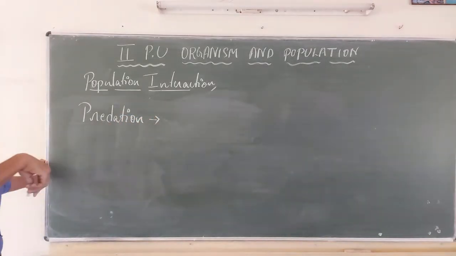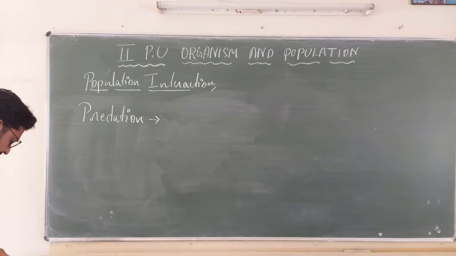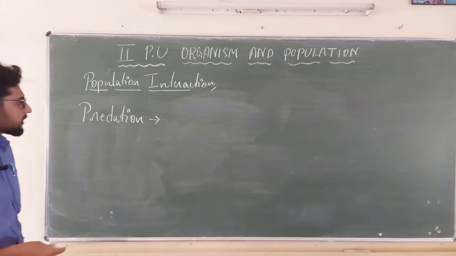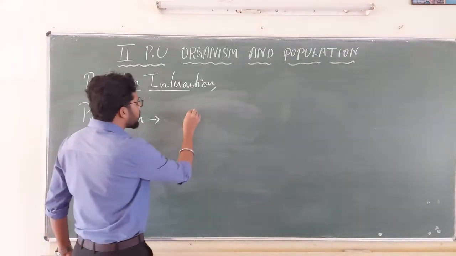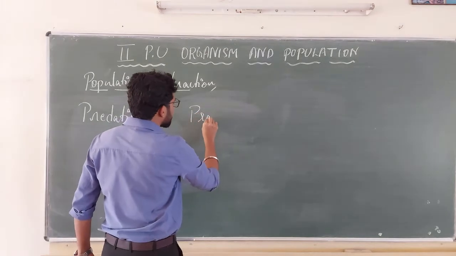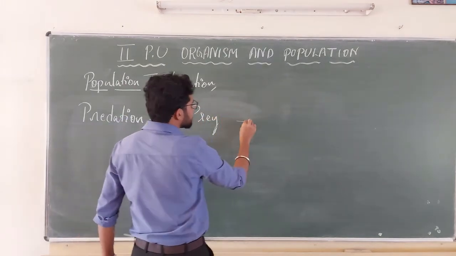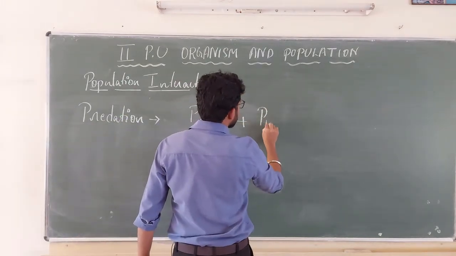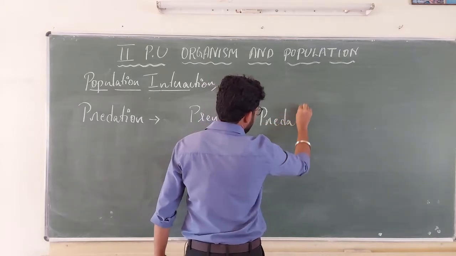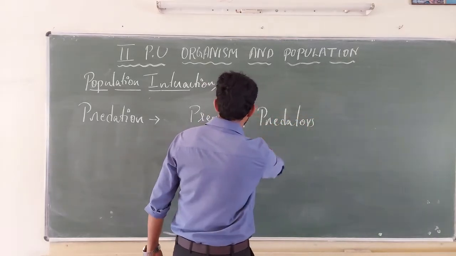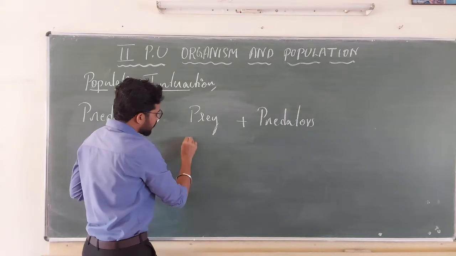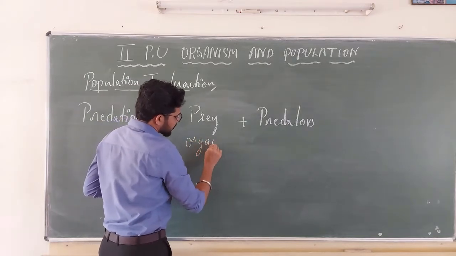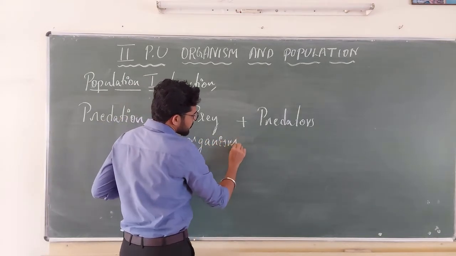As I told you earlier, there are two factors that are very important while discussing predation. One is prey, another one is predators. Prey is an organism, right?